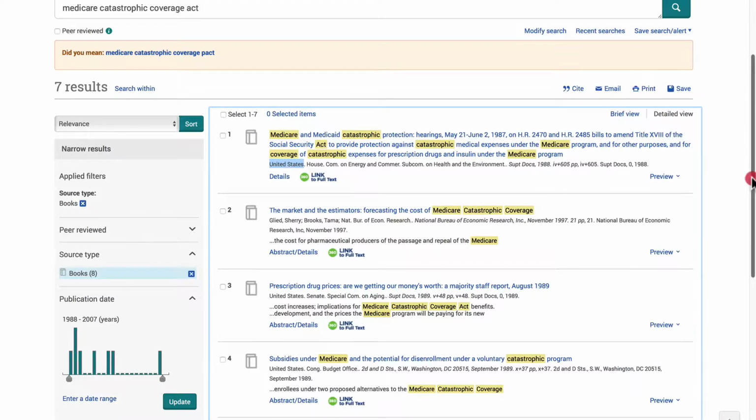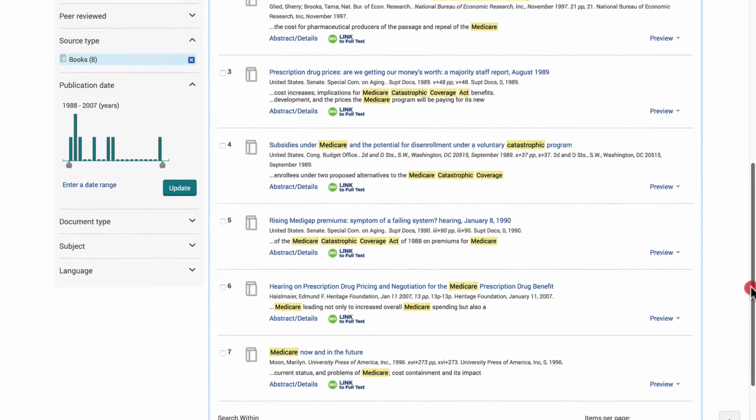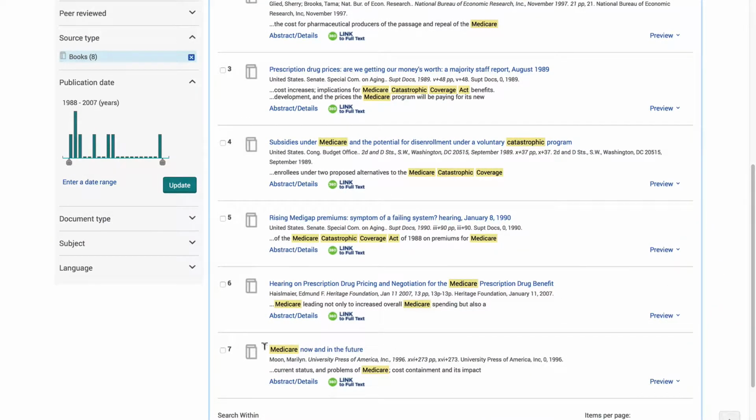I'm going to scroll down and take a look at number 6. This one says the word hearing, but it's not the United States as the author, so it is not a government document. The publisher is something called the Heritage Foundation, and it's only 13 pages long. Most books are several hundred pages long. This is a key to tell me that this is probably a report of an organization, right? In this case, the Heritage Foundation.